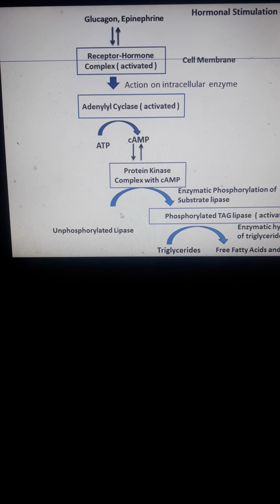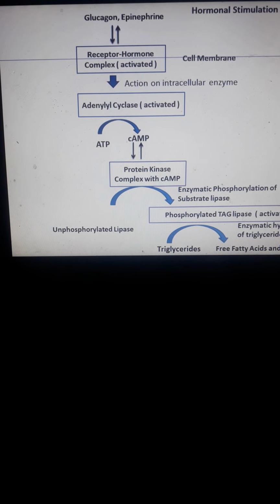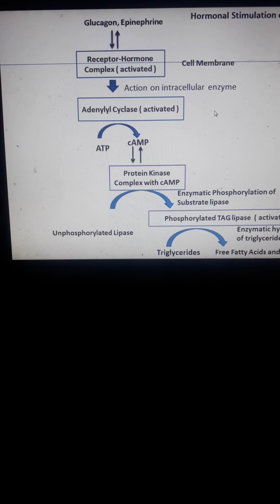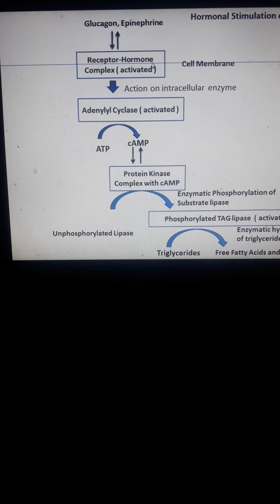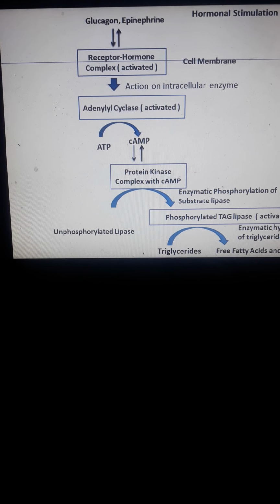Then the phosphorylated triacylglycerol lipase will hydrolyze triglycerides into free fatty acids and glycerol. So it is known as enzymatic hydrolysis of triglyceride. This is hormonal stimulation of lipolysis, meaning lipolysis happens when glucagon or epinephrine forms a complex with the receptor found in the adipose tissues.